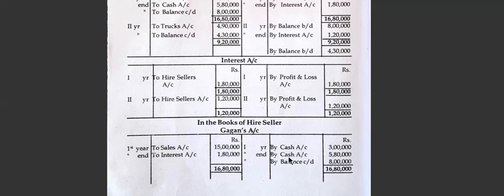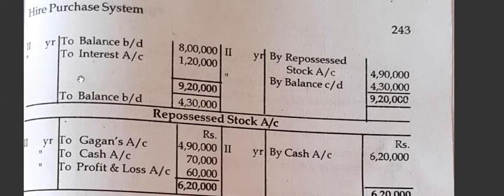Down payment received entry, after that installment received entry, after that close the balance, balance carried on and balance brought down. Okay, so first year entry is, one is sale entry, next is down payment received entry, next is interest charge entry, next is installment received entry, then balance carried on, then bring the balance brought down. Then to interest is interest charged, you check the working note you will get.